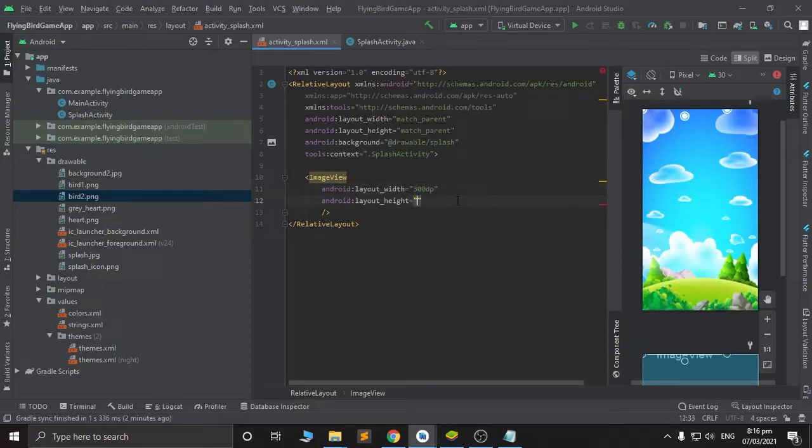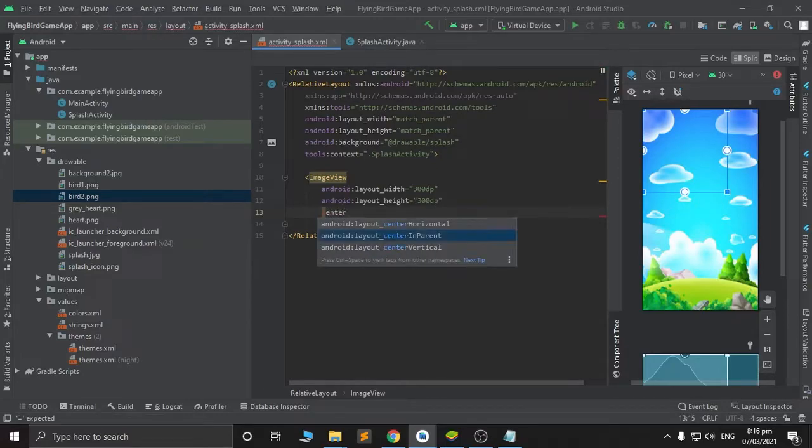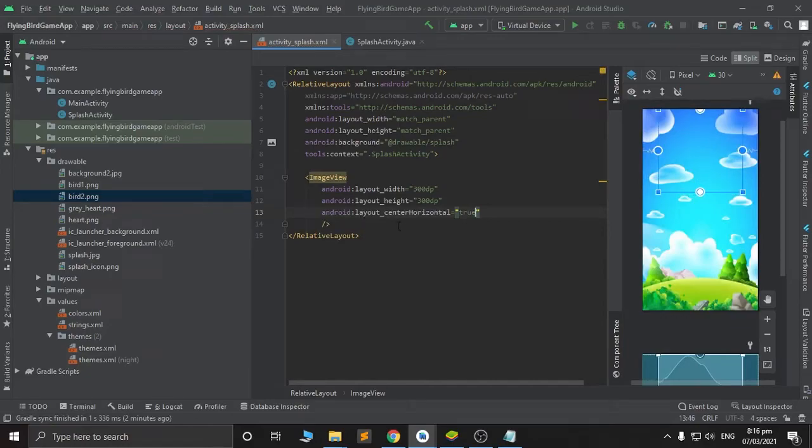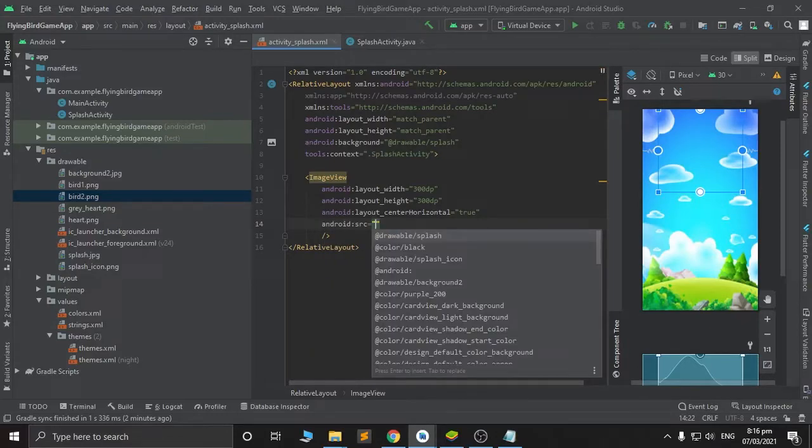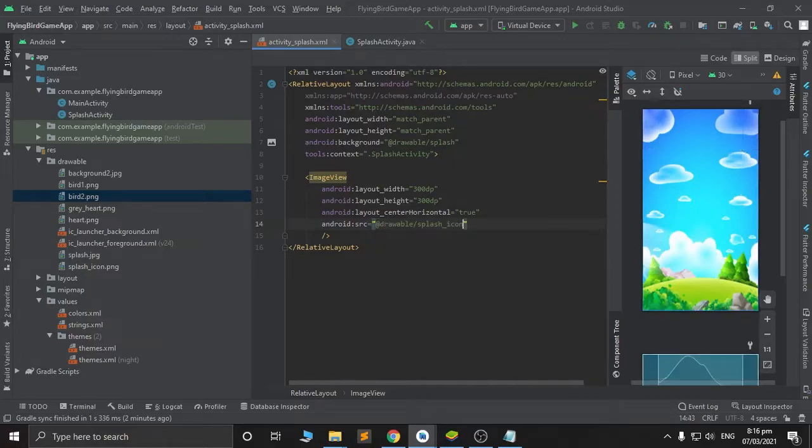You can just copy this. So then after that, let's try to insert this splash icon. There you go, the splash icon, which is the bird.